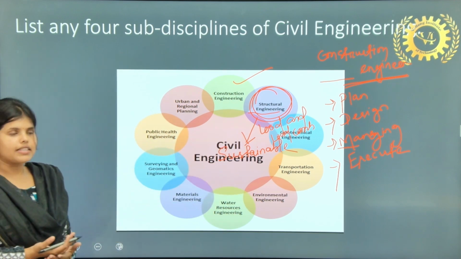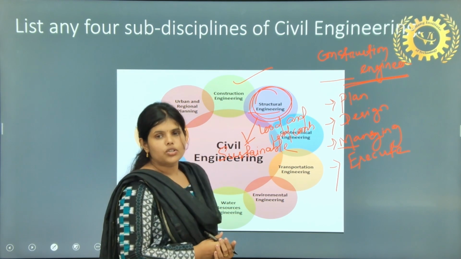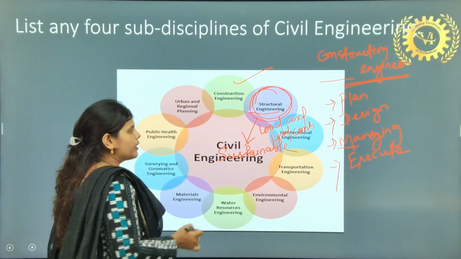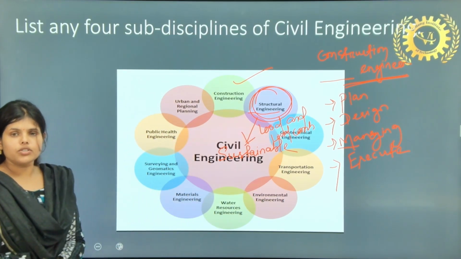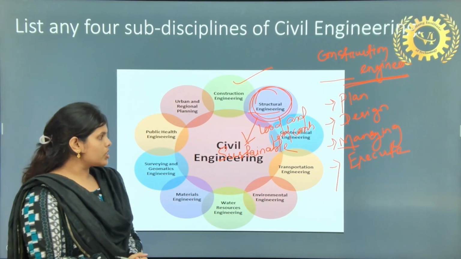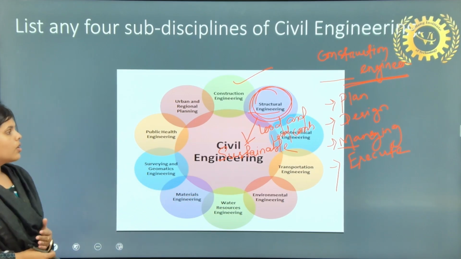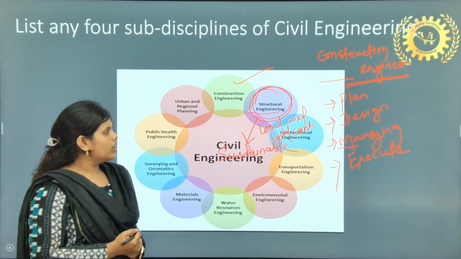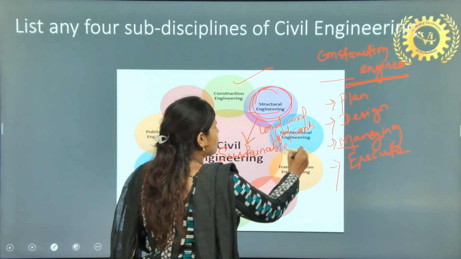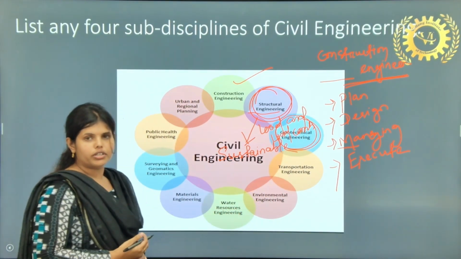Next, you can say geotechnical engineering. Geotechnical engineering is a branch that will teach us about soil and rock, and it will teach us about the foundation type.